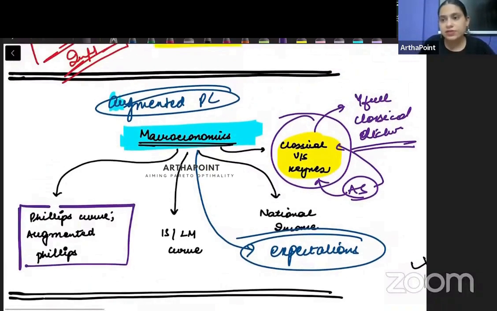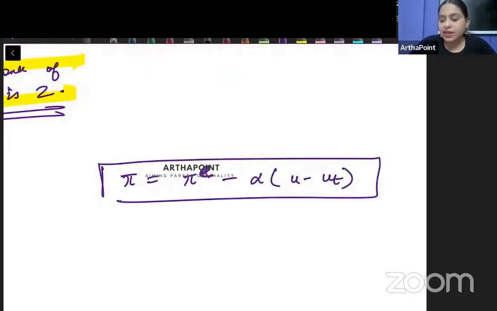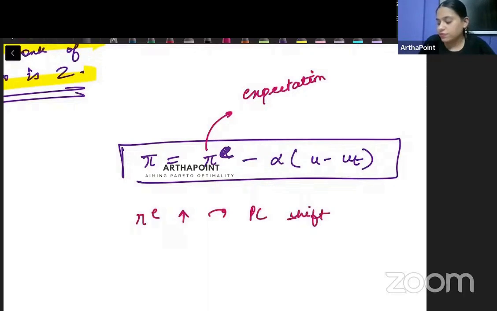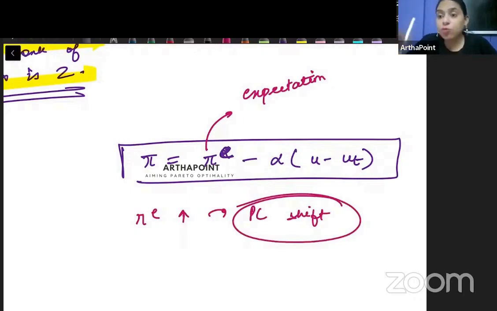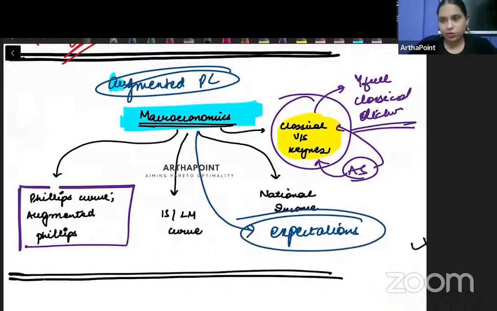The augmented Phillips curve equation is important. So you should know that pi is equal to pi e minus alpha (u minus u_t). And you should know that when we talk about the augmented Phillips curve, there is a role of expectation, the role of inflation expectation. And whenever expected inflation increases, the Phillips curve will shift. So what causes shifts of the Phillips curve? And what causes movement along the Phillips curve? These concepts are also important to know. So these are the important topics from macroeconomics.